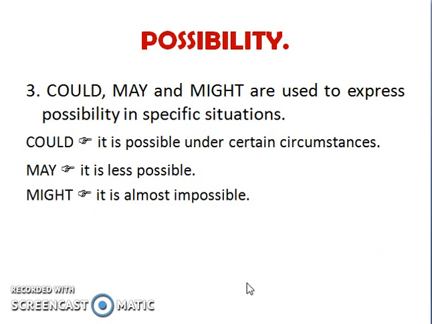We use could, may, and might to express possibility in specific situations. Could may mean that it is possible under certain circumstances, may that it is less possible, and might that it is almost impossible.